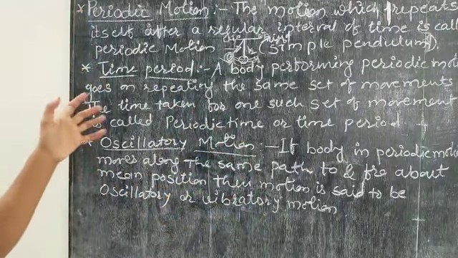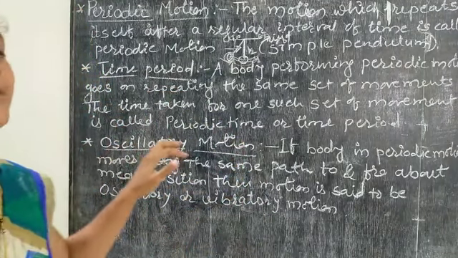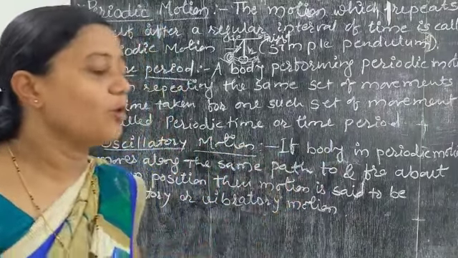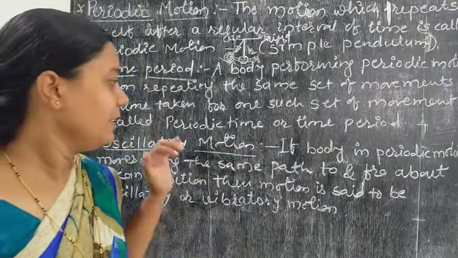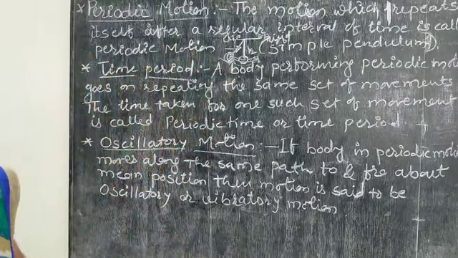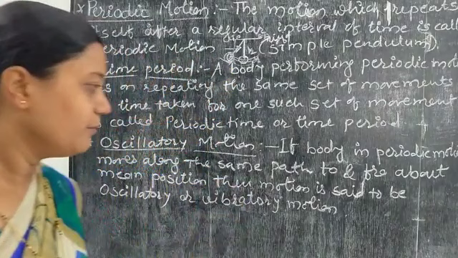Now, as the name of our chapter is oscillation, we come to the term oscillatory motion. What is oscillatory motion? If a body in periodic motion moves along the same path, to and fro about the mean position, it is said to be in oscillatory or vibratory motion.